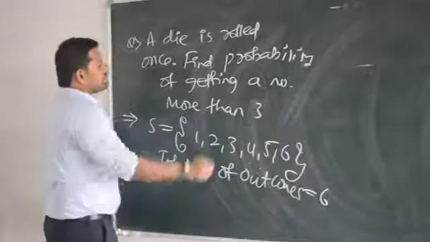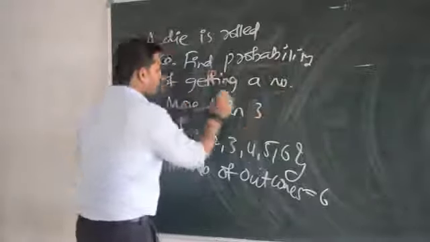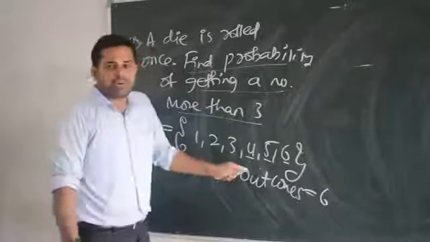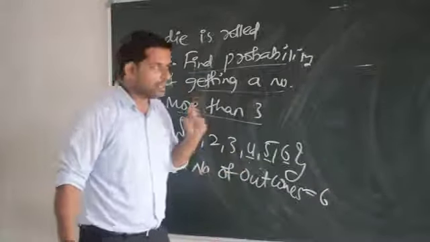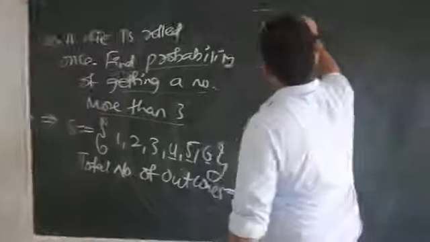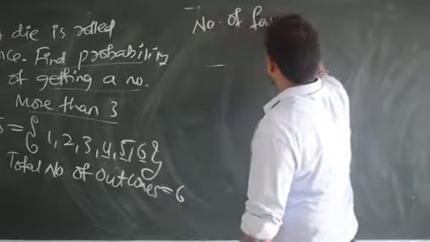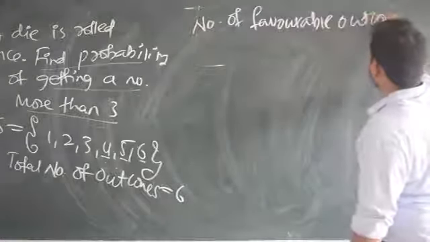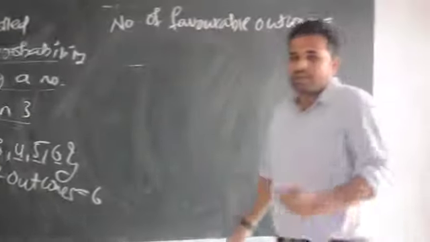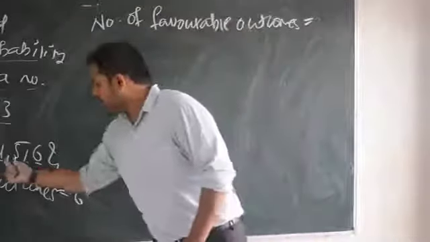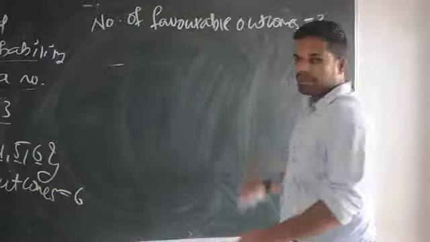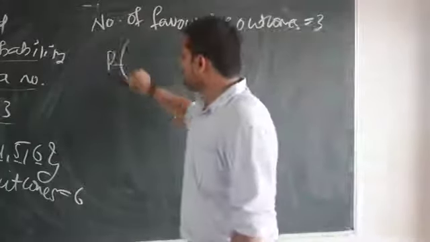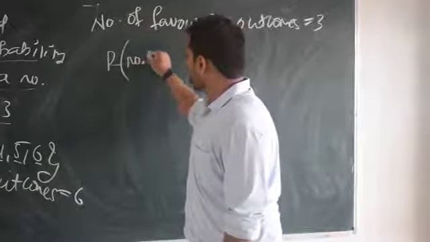Now favorable, what is our favorite? Find probability of getting a number more than 3. More than 3 means 4, 5, 6. I have to get 4 or 5 or 6. So that's why number of favorable outcomes. Favorable outcome means a number greater than 3. This is my favorite that is being asked. 1, 2, 3. So 3 times I may get 4, I may get 5, I may get 6. 3 chances are there.